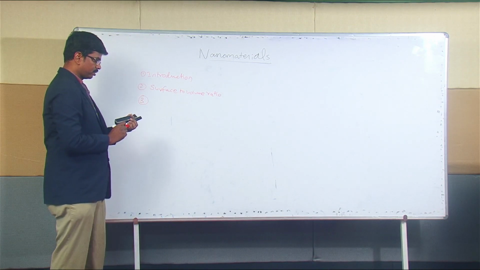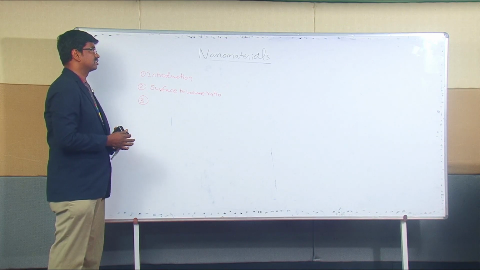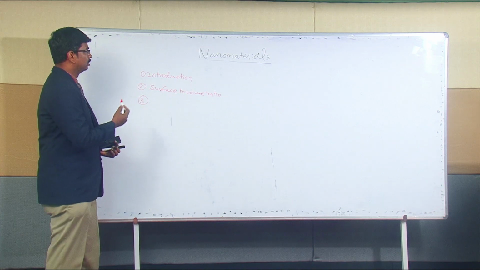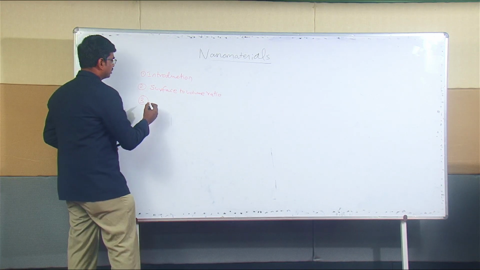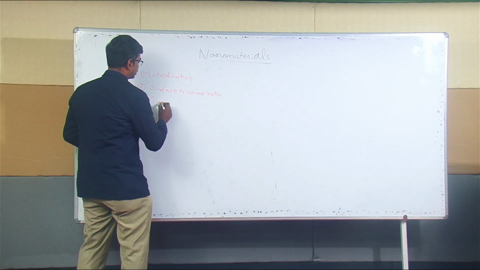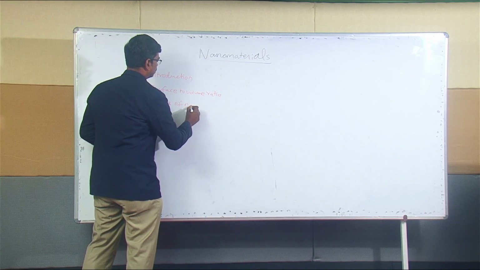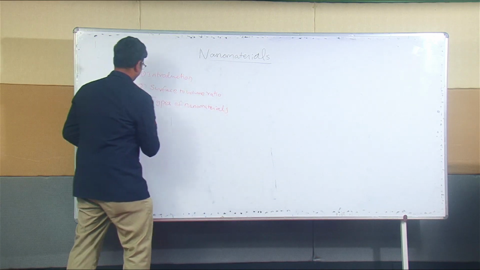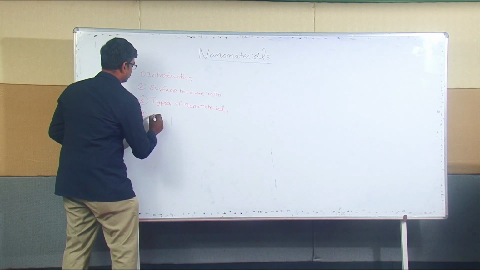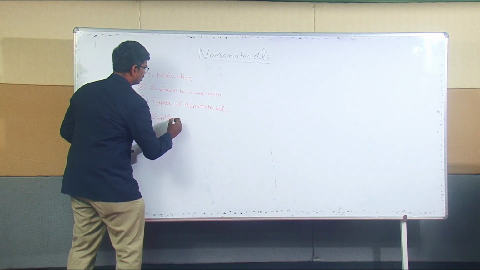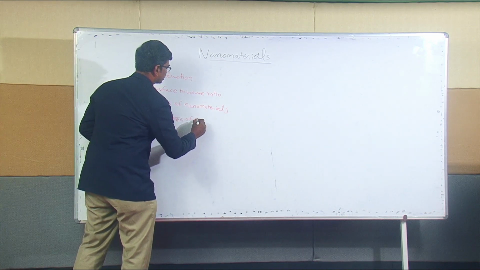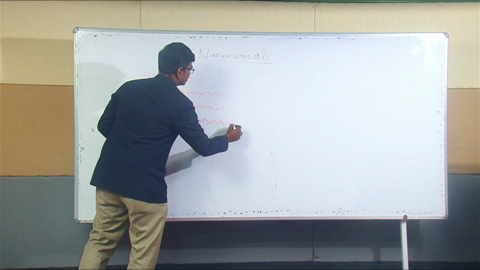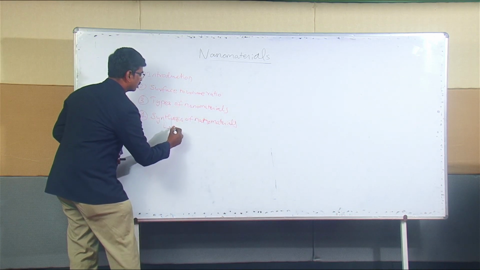If you want to understand why nanomaterials are so special, you need to understand what surface to volume ratio is. Otherwise, you can't learn nanomaterials. And third, we see the types of nanomaterial. And fourth, I'm going to talk about the synthesis of nanomaterials. Under synthesis, specifically, I'm going to talk about the ball milling method.